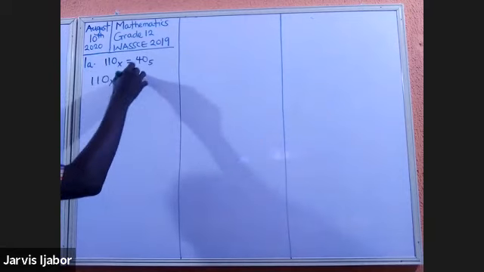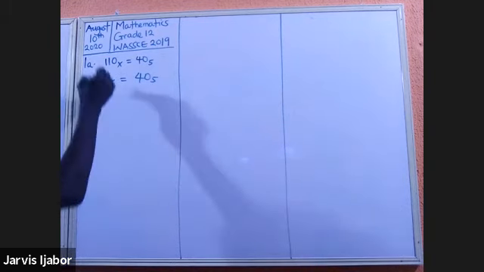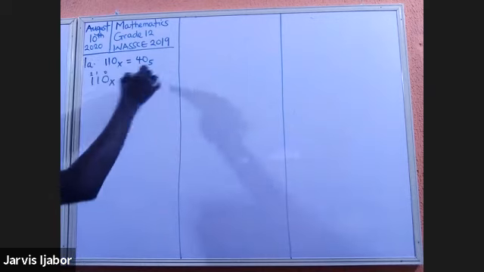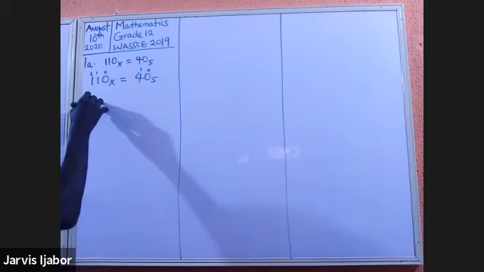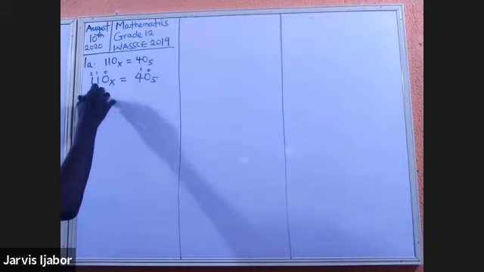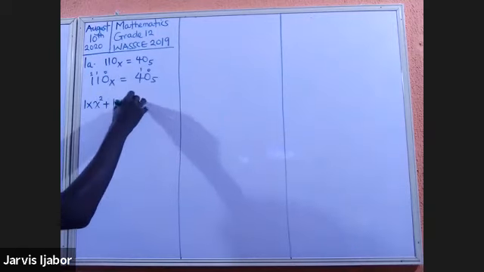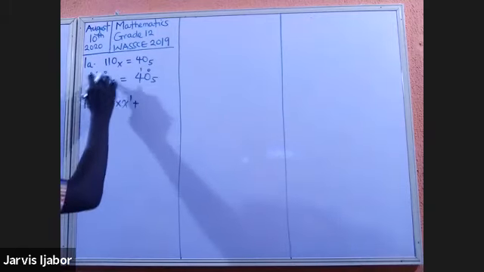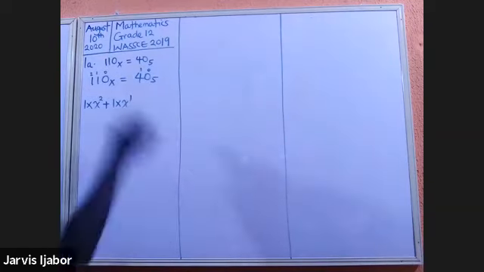Remember that in this exam scenario, you're not expected to write too much. So please, try to be as precise as possible when you're solving. So to base 10, this will be 0, 1, 2. This will be 0 and 1. Are you seeing that? So this will be 1 times x raised to the power of 2 plus 1 times x raised to the power of 1 plus 0. Anything multiplied by 0 is 0, so you don't need to waste your examination space. Go to the next one.